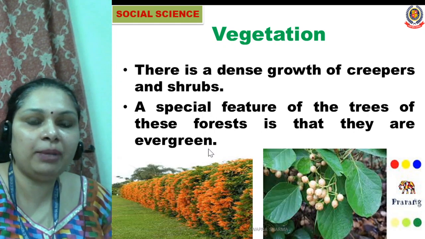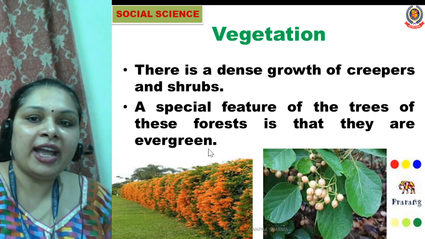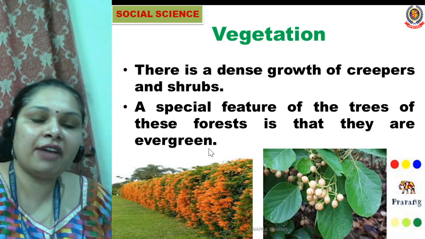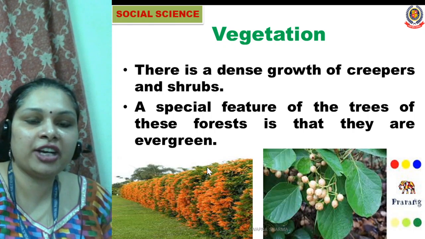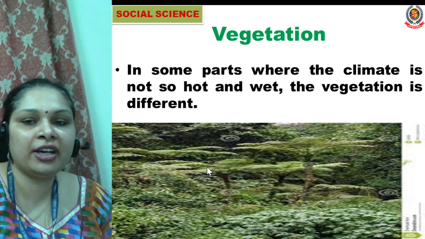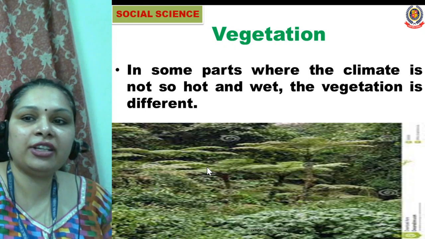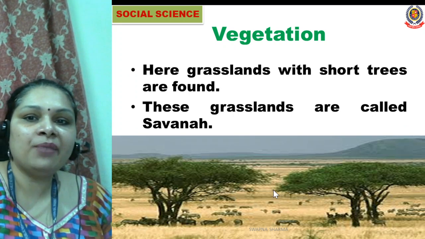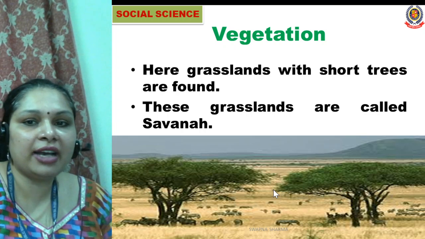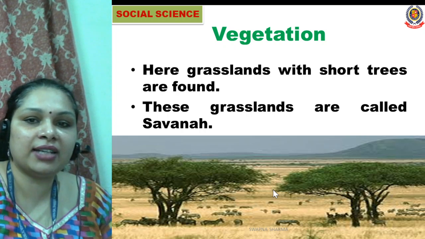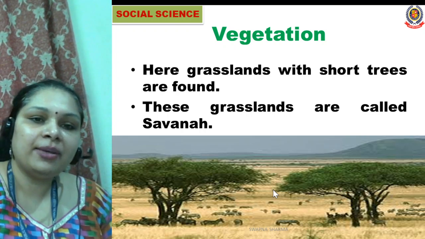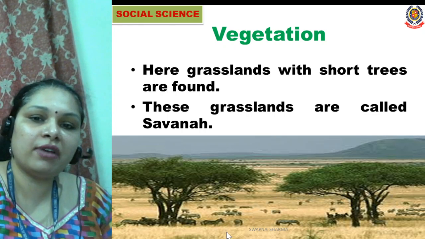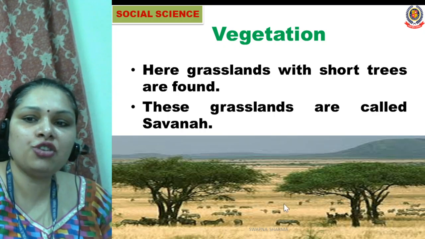There is dense growth of creepers and shrubs also in this country, and the special feature of these forests is that they are evergreen. So their leaves never shed. Throughout the year they are green. In some parts where the climate is not very hot and where the vegetation is of a different kind, we have grasslands with short trees, which are called savannas. So you can look here, in the Democratic Republic of Congo we find savannas also. The grasslands with very short trees.